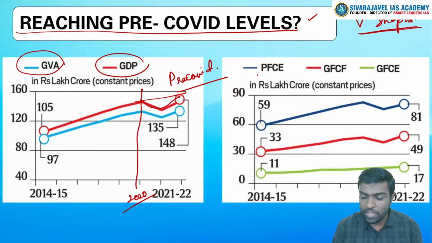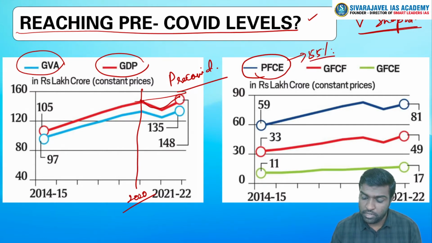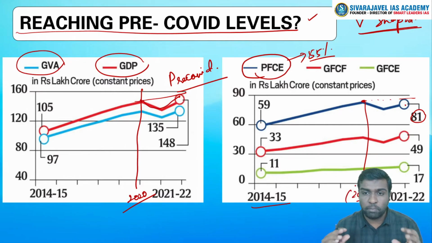For example, private final consumption expenditure, which contributes to nearly 55% of the GDP. How much is it? Let's look at this. See, in 2014-15, it was 59 lakh crores. Now it is 81 lakh crores. But if you see the graph, it is lesser than what it was in 2019-20. So the private final consumption expenditure, or the expenditure that households are making, has not yet reached pre-COVID levels, or we can say that the demand has not reached pre-COVID levels.